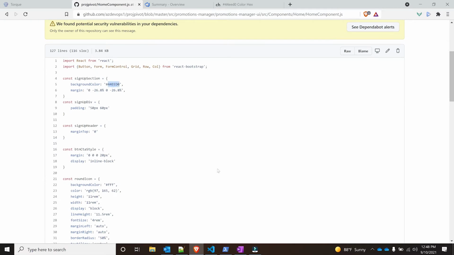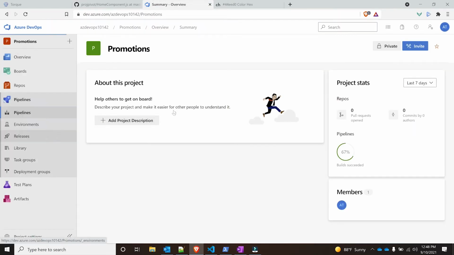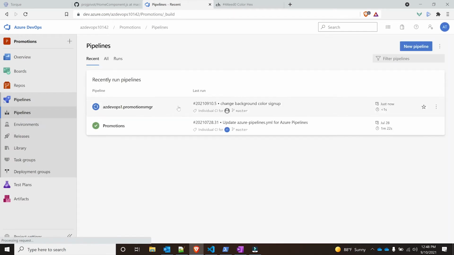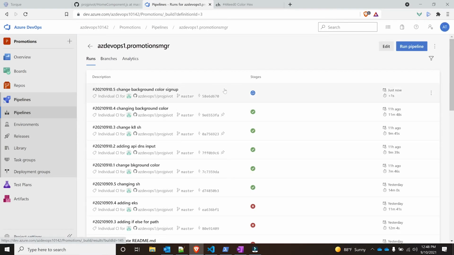Now, since I have that trigger, if I go to my pipeline now in Azure DevOps, I should be seeing this pipeline kicking off. And indeed it is. This is now going to go through the process of building it.